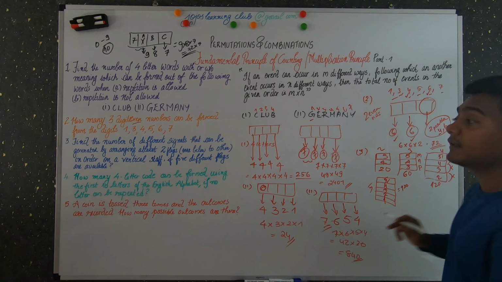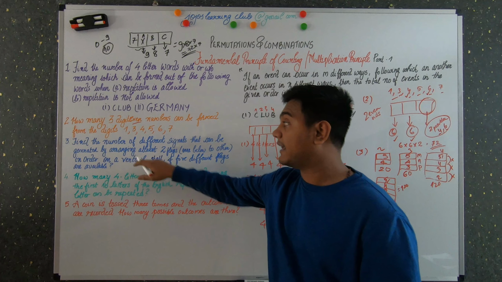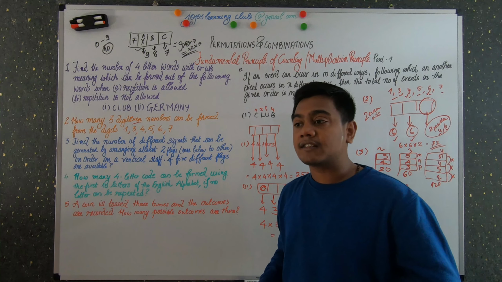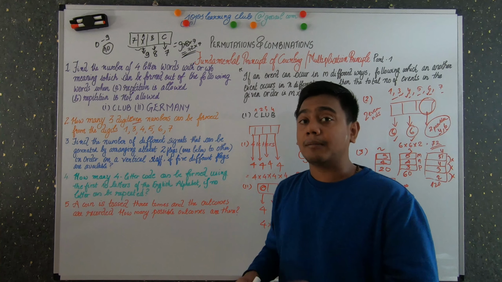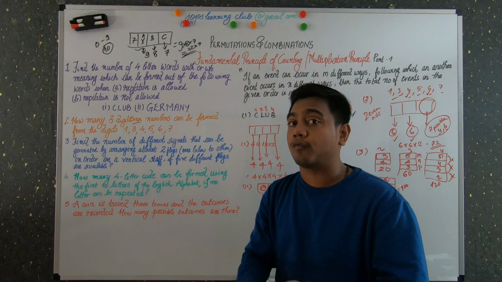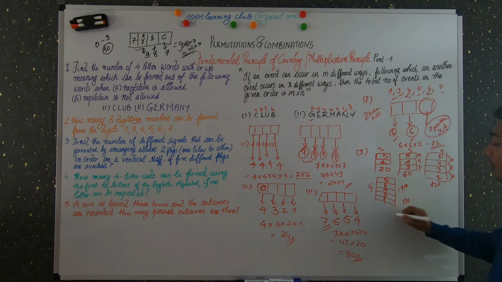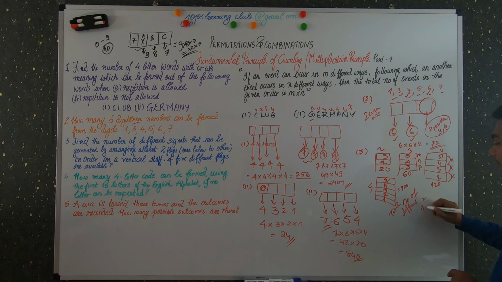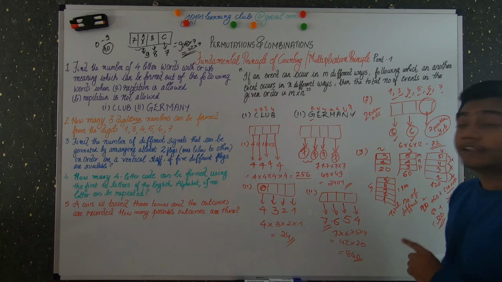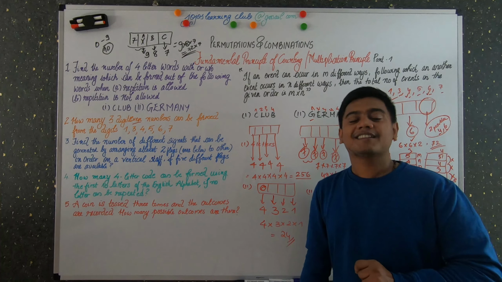Why have we found all this? Because it is said that by arranging at least 2 flags. What is at least? That is a minimum of 2 flags should be used. That means it can be 2 flags, 3 flags, 4 flags and 5 flags. So we need to find the number of different signals. So what will be the total number of different signals over here? The total number of different signals is just adding all these numbers together, that is 20 plus 60 plus 120 plus 120, that is 240 plus 80, that is 320. So this is the total number of different signals.